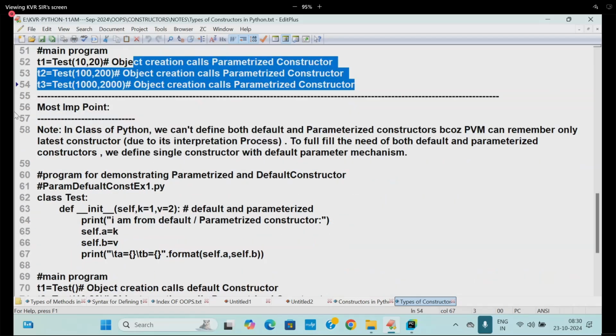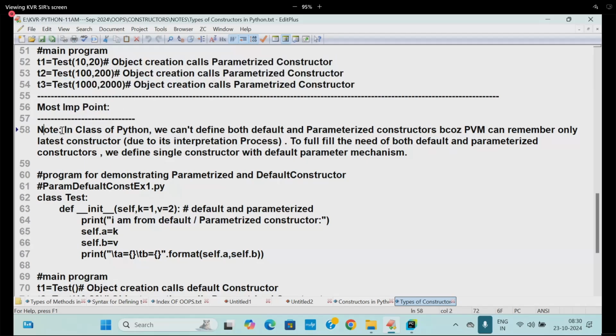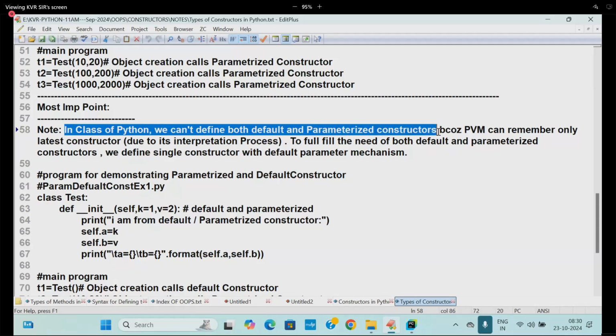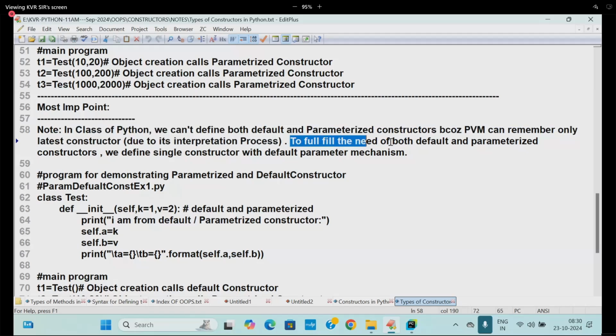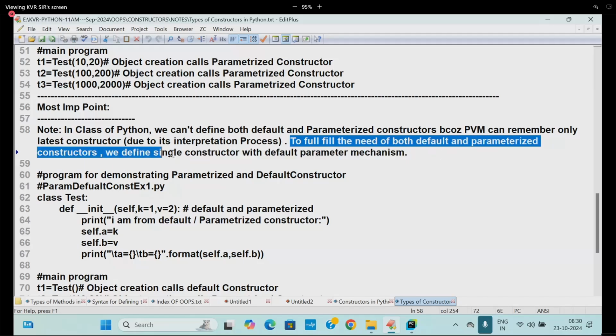Most important point, I am giving a note: in a Python class, we can't define both default and parameterized constructors, because PVM can remember only the latest constructor due to its interpretation process. To fulfill the need of both, we define a single constructor with a default parameter mechanism.